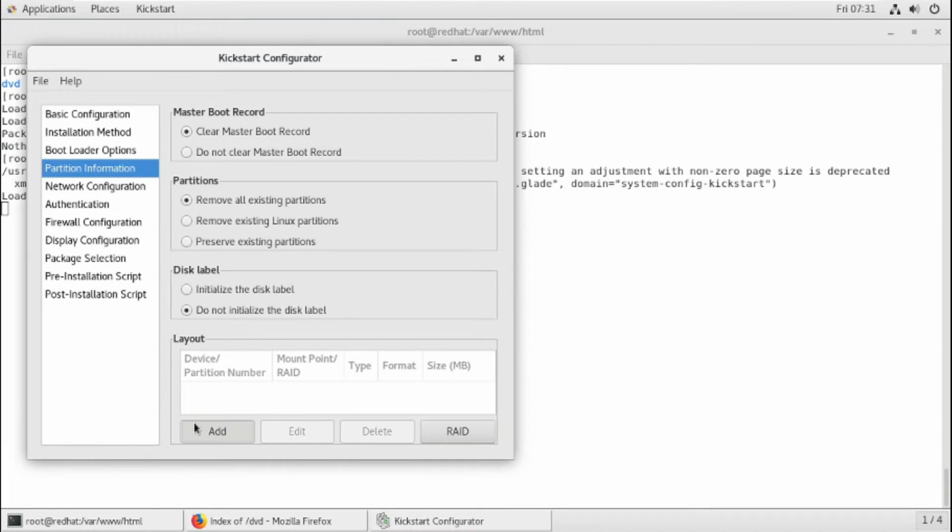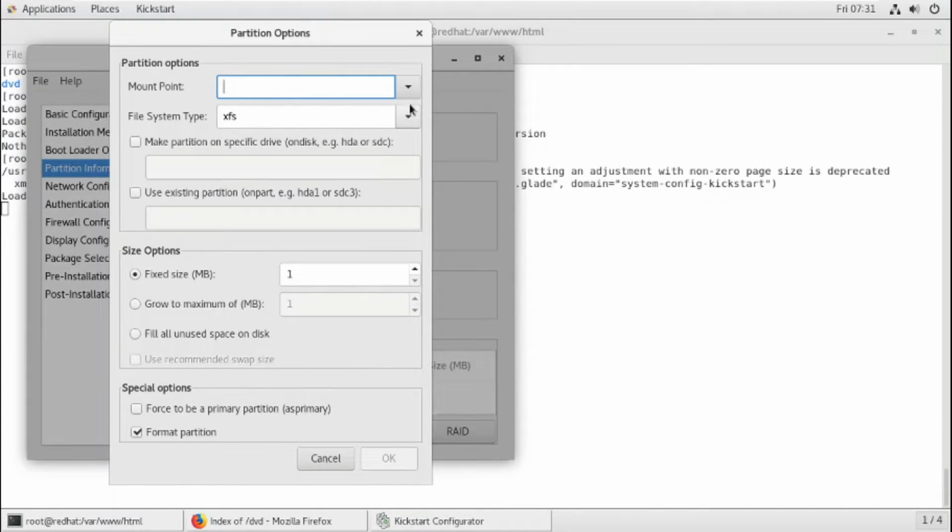Add, click on add now. Okay, so the mount point, first two things are very important. One is slash, so slash will be formatted with XFS, and you can make the partition on a specific drive like your SDC, like this HDA, or like this. Which one you want, you can mention here. I'm not mentioning anything, let it take the default one.